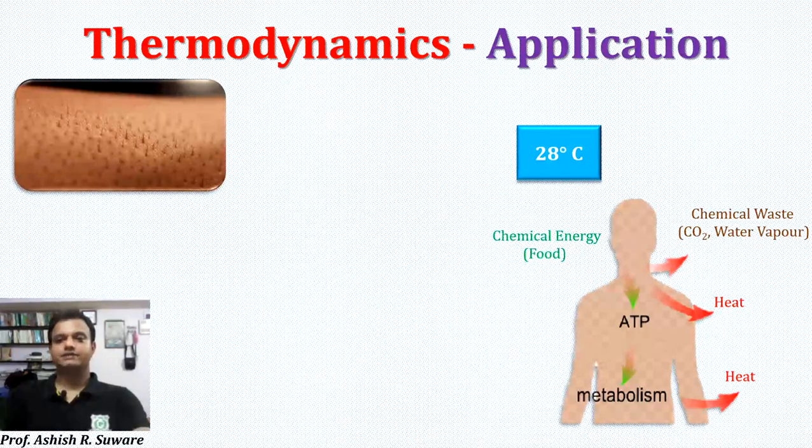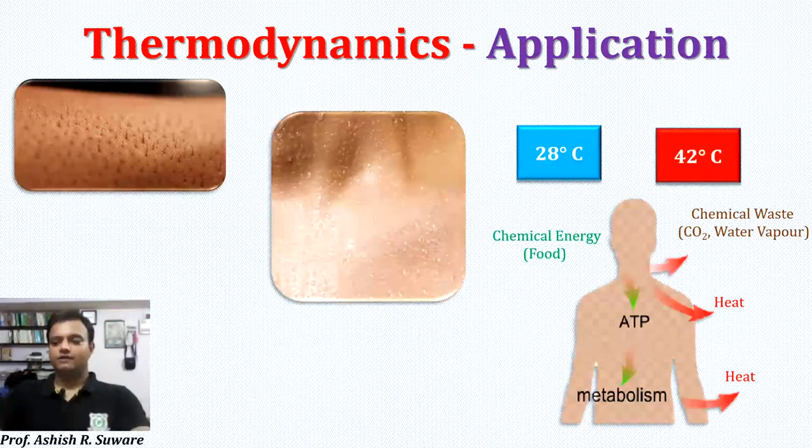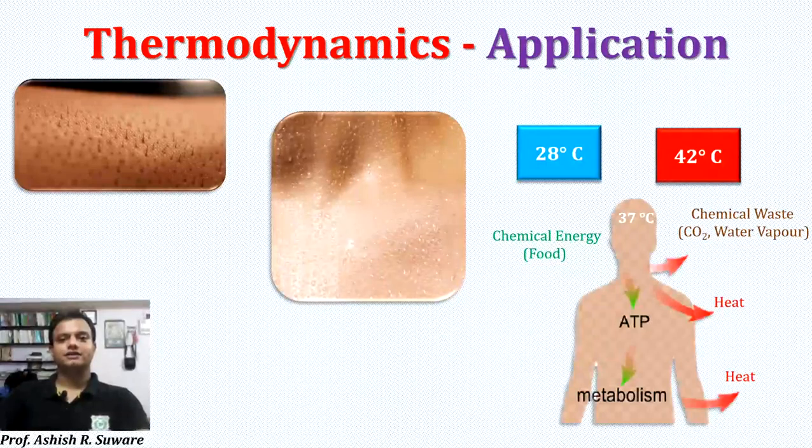Okay, we'll take the next example of summer season. Outside temperature will be around 42 degrees Celsius. In regions like Chandrapur, this is the temperature found in summer season. So our body will start sweating to cope with that heat. But what will be the body core temperature? Again, as I told, it will be 37 degrees Celsius only. Hence, I am calling our body a smart thermodynamic system.